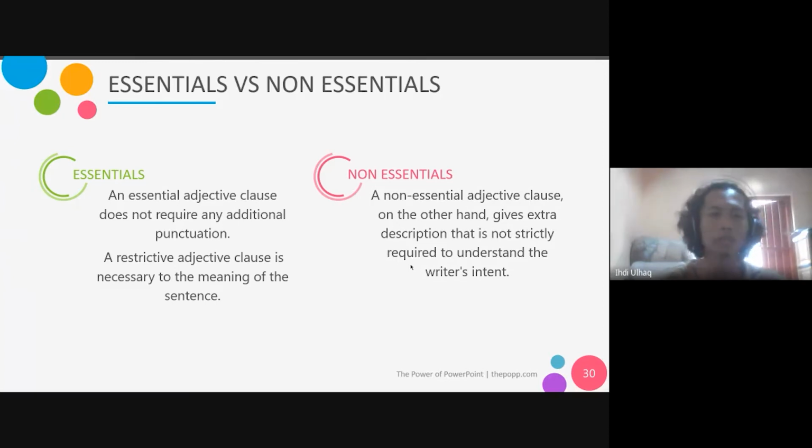An essential adjective clause does not require any additional punctuation such as a comma. A restrictive adjective clause is necessary to the meaning of the sentence. Then we got the non-essential. A non-essential adjective clause, on the other hand, gives extra description that is not strictly required to understand the writer's intent.